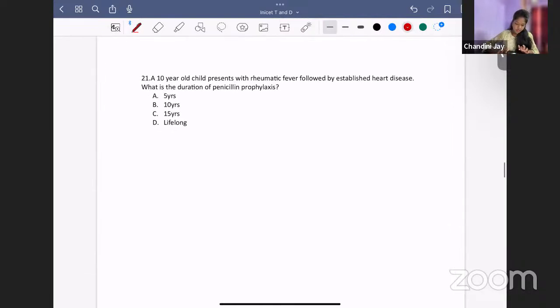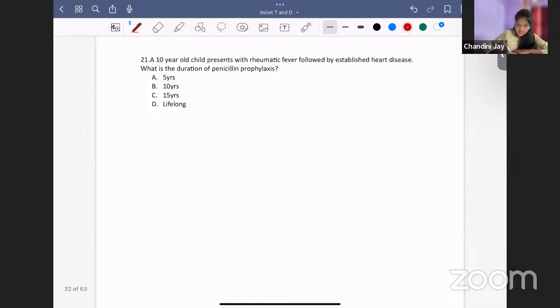A 10-year-old child presents with rheumatic fever followed by established heart disease. What is the duration of penicillin prophylaxis? In rheumatic fever, prophylaxis is important. Prophylaxis is what? Secondary prevention. What is primary prevention? Primary prevention of rheumatic fever is when a sore throat or streptococcal infection is happening, and then you prevent the occurrence of rheumatic fever. Identification of streptococcal infection and preventing the occurrence of rheumatic fever is called primary prevention.